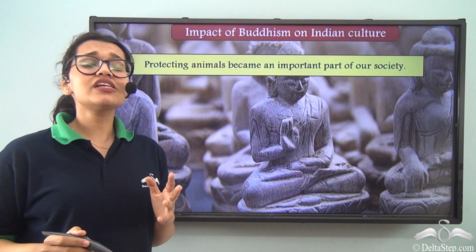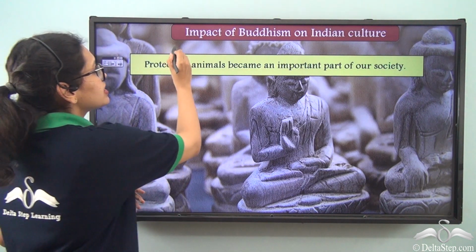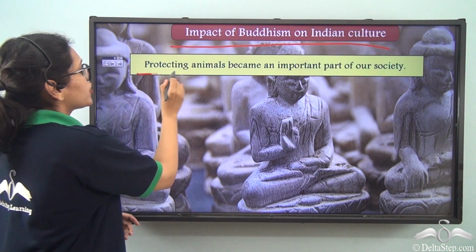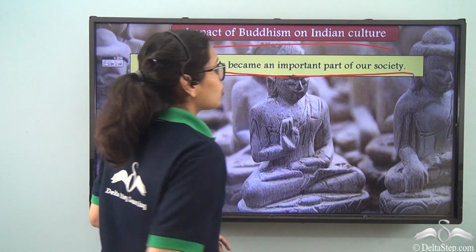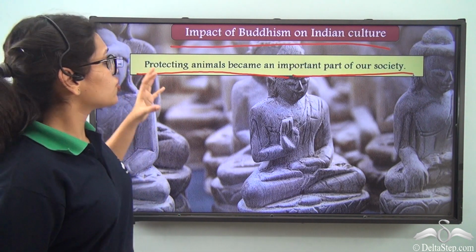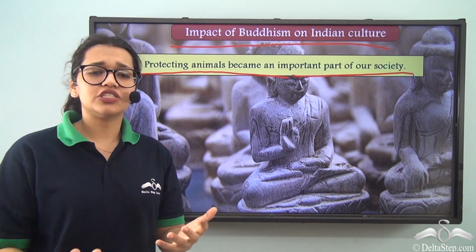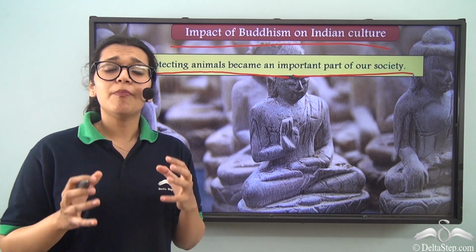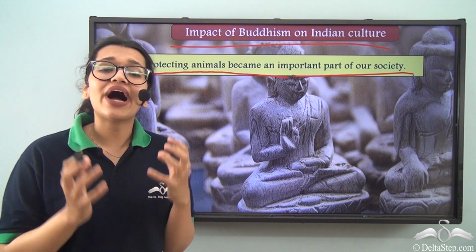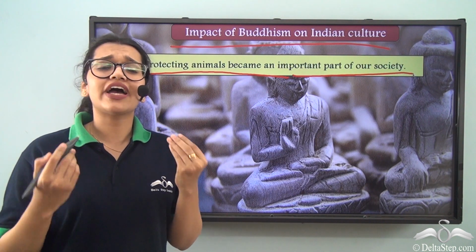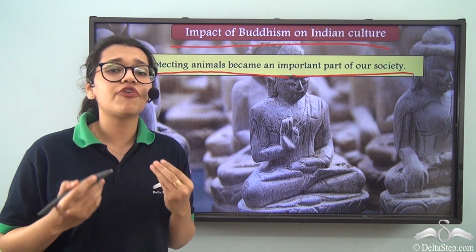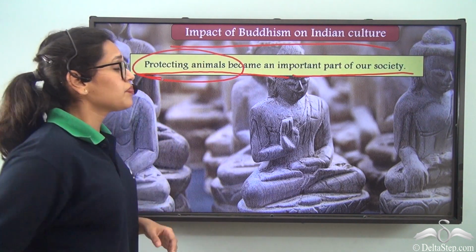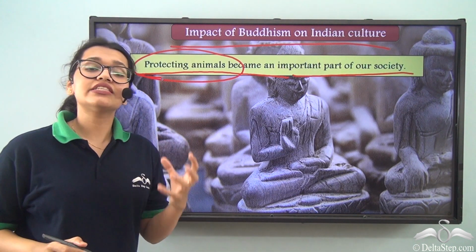Now, from all of this, we can in fact understand the impact that Buddhism has had on Indian culture. Firstly, protecting animals became an important part of our society. It was during the Vedic times that Buddhism actually emerged, right? And during that point of time, a lot of animal sacrifices used to take place. Buddhism is against violence of any kind, because we know that because of violence a lot of people suffer and even living forms suffer. So with Buddhism came the concept of protecting animals, and this is a practice that is still followed in India,